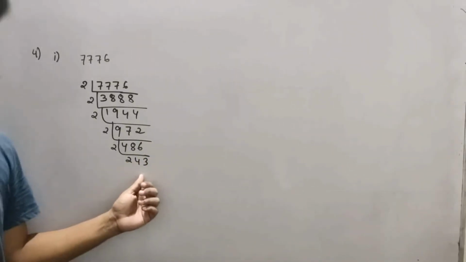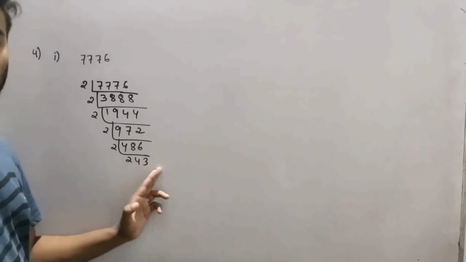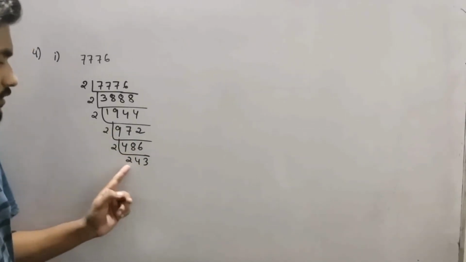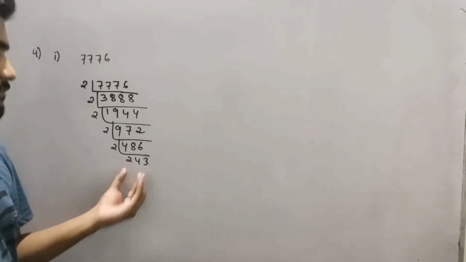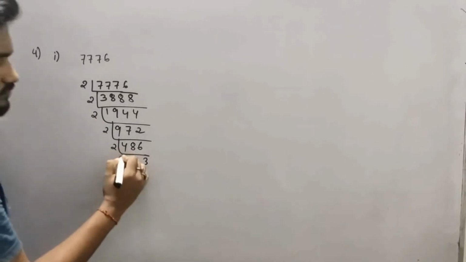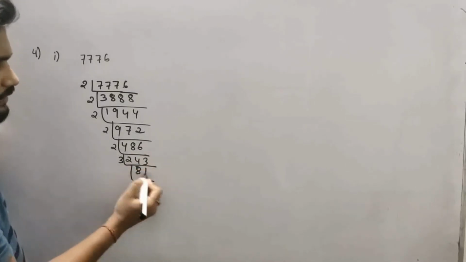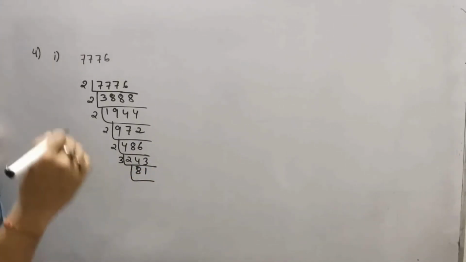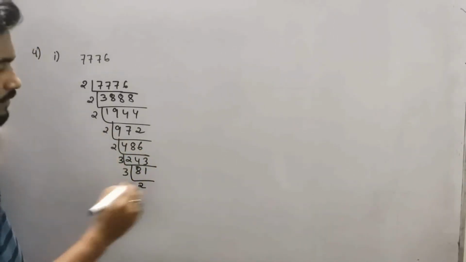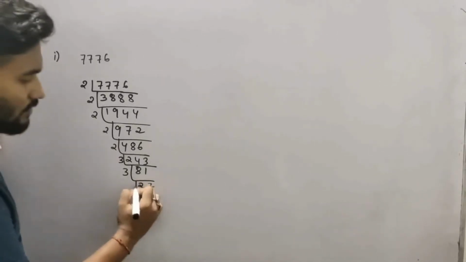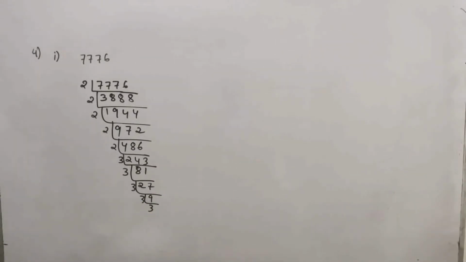So check by 3. How to check by 3? Add the digits: 2 plus 4 plus 3. 2 plus 4 is 6, 6 plus 3 is 9. 9 is divisible by 3, so this number is also divisible by 3. 243 divided by 3 is 81. 81 again, 8 plus 1 is 9, so it is divisible by 3. 81 divided by 3 is 27, then 9, then 3. So we have factorized this one.